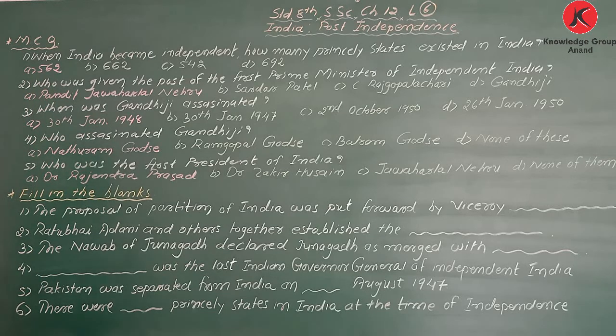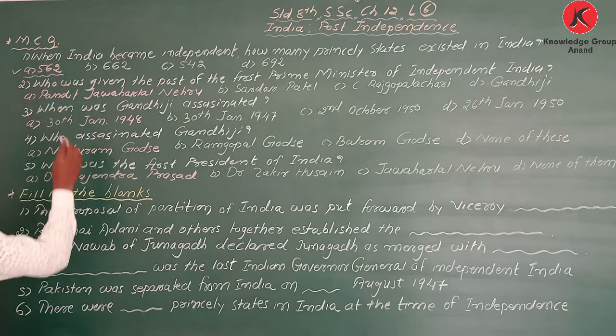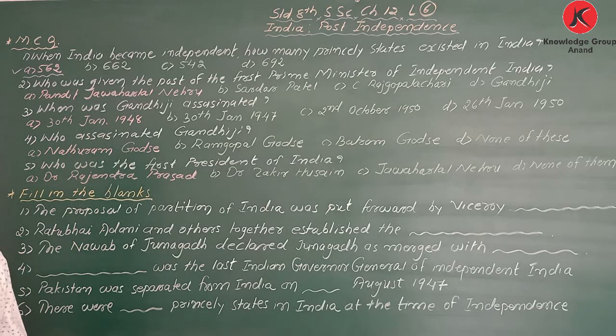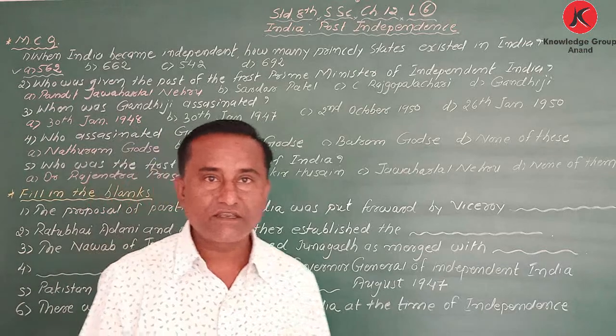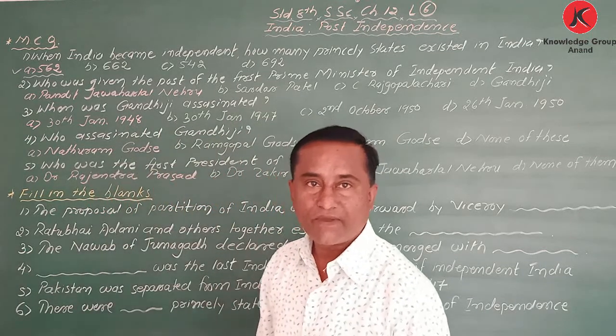What is the correct answer? The correct answer is 562. 562 princely states existed when India became independent.